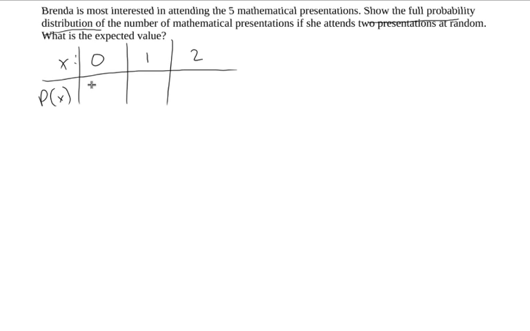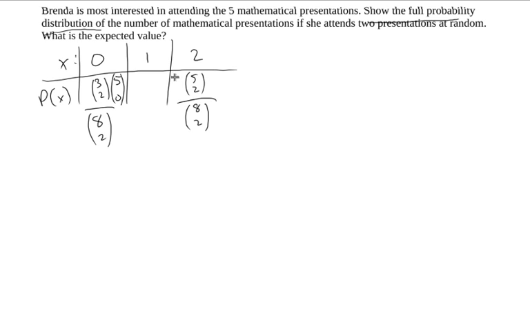Now, on that last problem, we actually figured out the probability of attending both mathematical in nature is 5 choose 2 over 8 choose 2. The probability that they're both political in nature is 3 choose 2 over 8 choose 2. And one thing that I kind of left off of these that you might think is a little weird, or might be natural, is to add on the fact that if she did 3 choose 2, these are the political, she would do 5 choose 0 for the mathematical. That way we get the whole summing to 8 up here and summing to 2 down there.